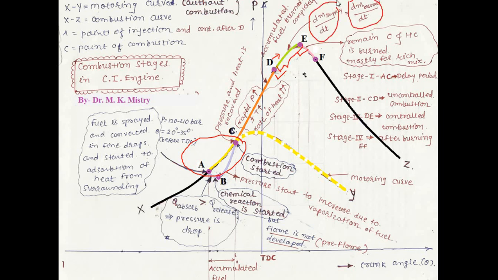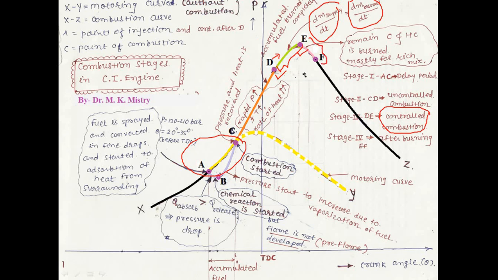During this period, what happened? Whatever the fuel is supplied, that is totally burned. That's why that is called the controlled combustion. So why is that called the controlled combustion? Because during the D to E period, there is not any delay. Why? Because the heat which is available due to the previous uncontrolled combustion stage is carried over by this stage, D to E, the controlled combustion stage. That means the fuel supplied is burned. That's why that is called the controlled combustion.